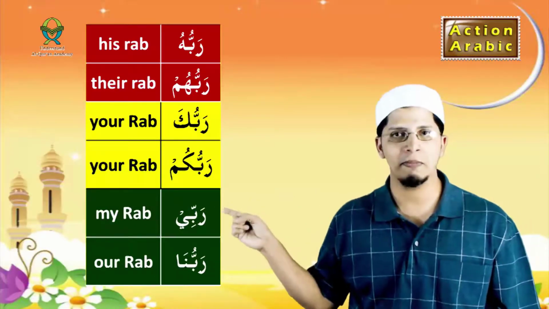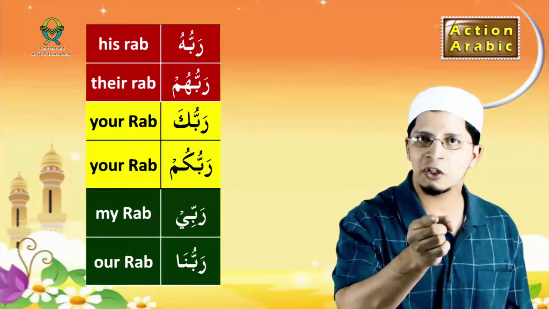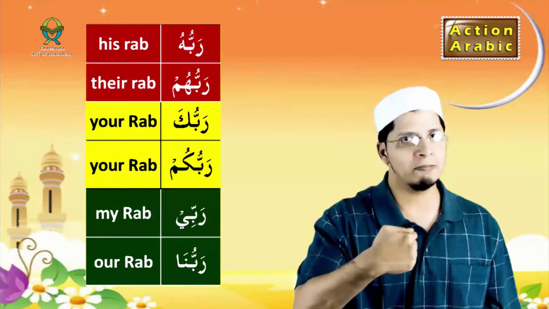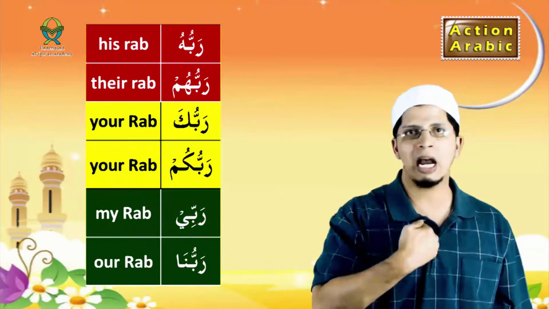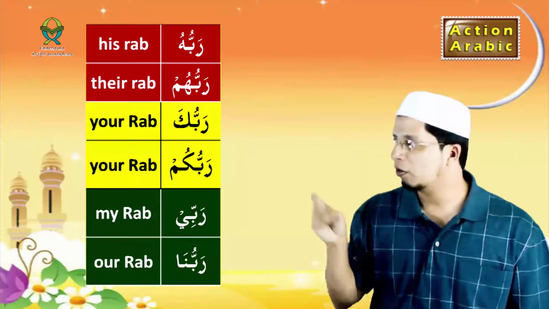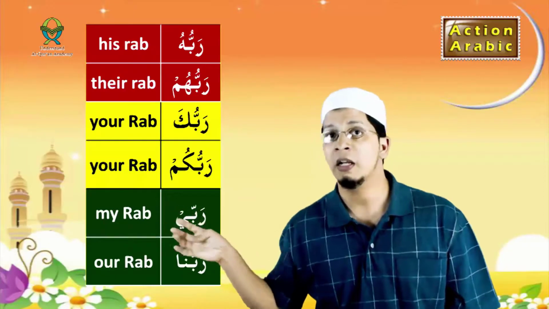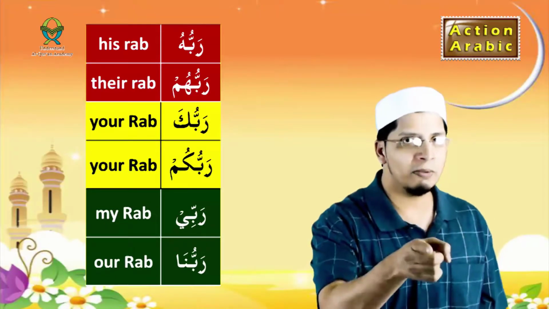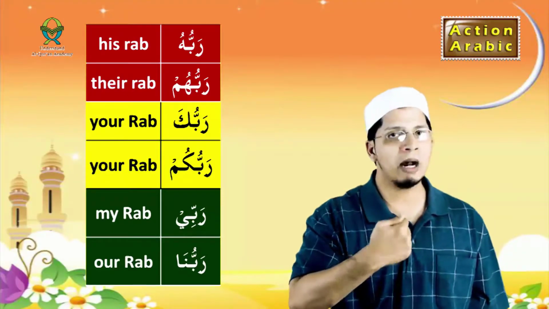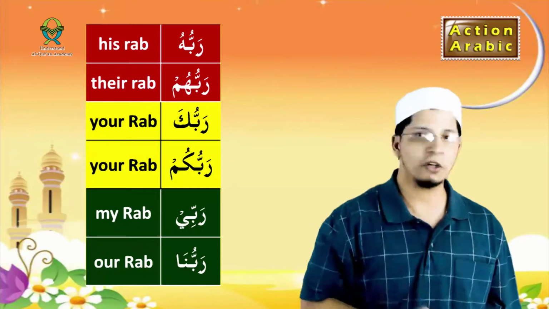Rabbuhu means his Rabb. Rabbuhum means their Rabb. Rabbuka means your Rabb. Rabbukum means your Rabb. Rabbi means my Rabb. Rabbuna means our Rabb. You want to learn again? Listen to me carefully. Rabbuhu means his Rabb. Rabbuhum means their Rabb. Rabbuka means your Rabb. Rabbukum means your Rabb. Rabbi means my Rabb. Rabbuna means our Rabb. Now it's your turn.